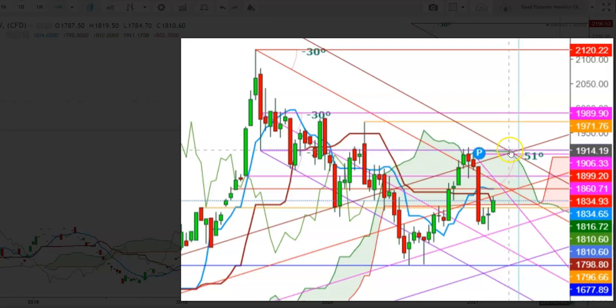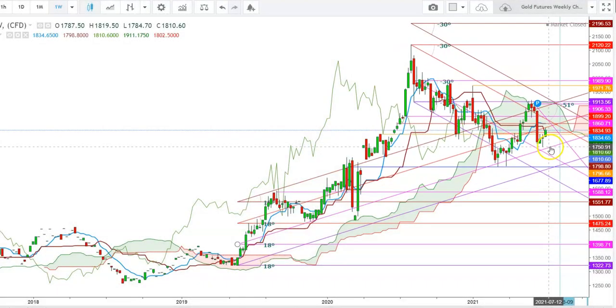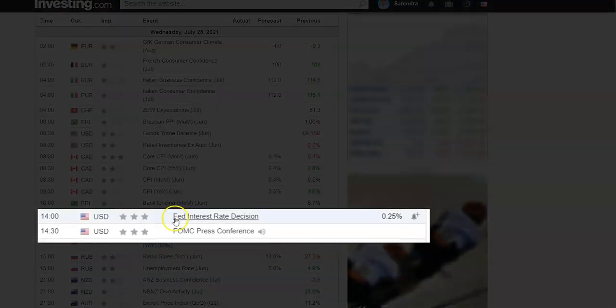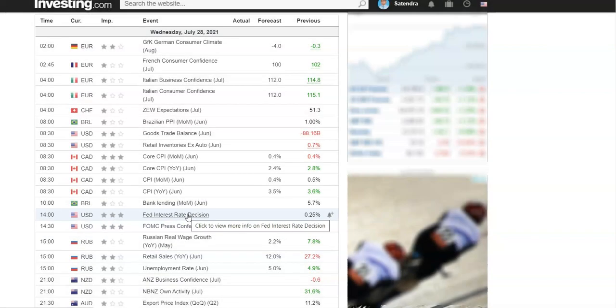And friends, here I find that a breakout above this level could turn the whole scenario, but I find that the gold could trade in a range-bound manner during the upcoming weeks. Here I would like to tell you that on July 28th we are going to have the Federal Reserve interest rate decision. So this could be a very decisive move for the precious metal.